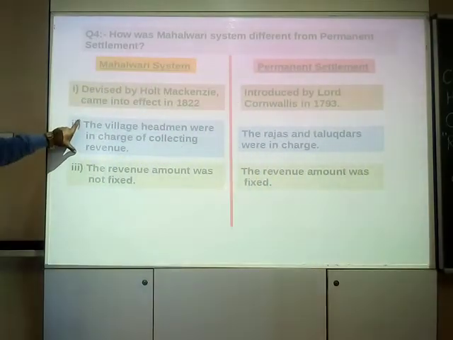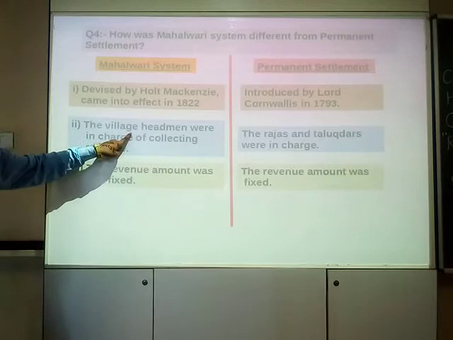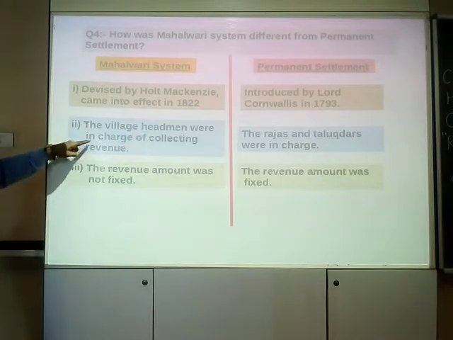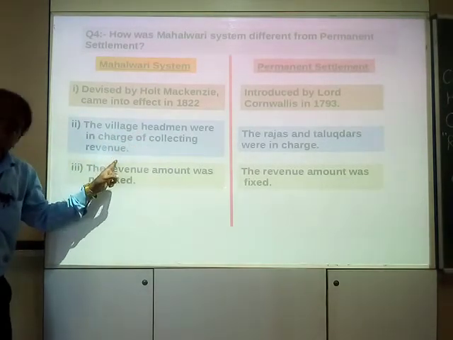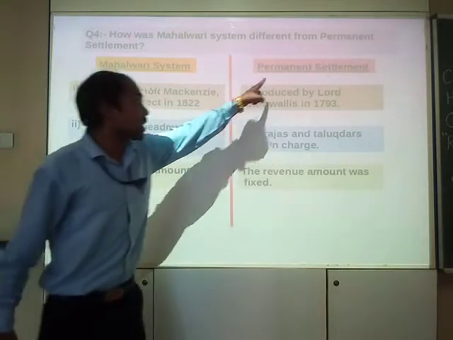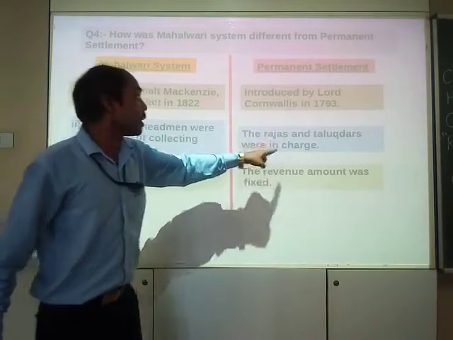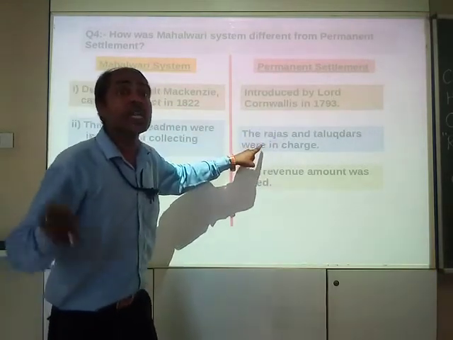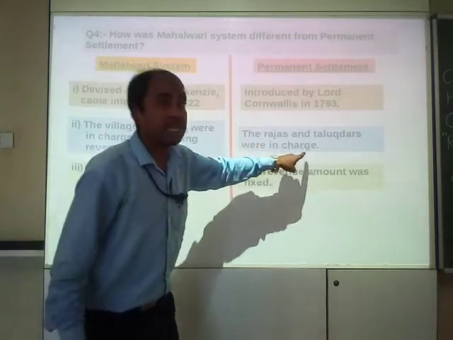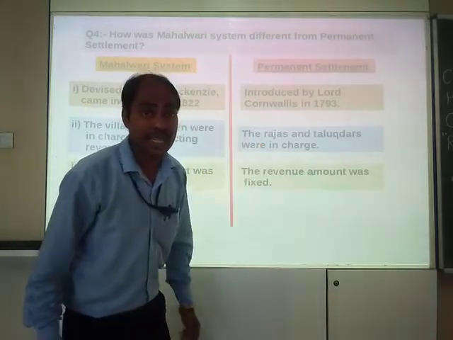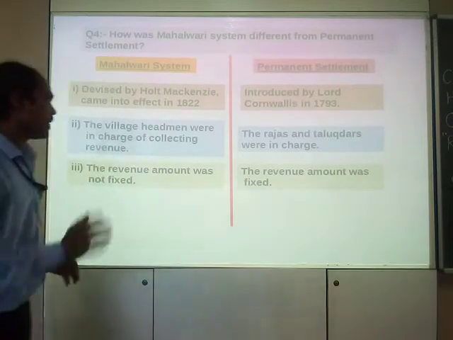So in Mahalwari system, the village headmen were in charge of collecting the revenue, whereas in permanent settlement, the Rajas and Talukdars were in charge of collecting the revenue, right?